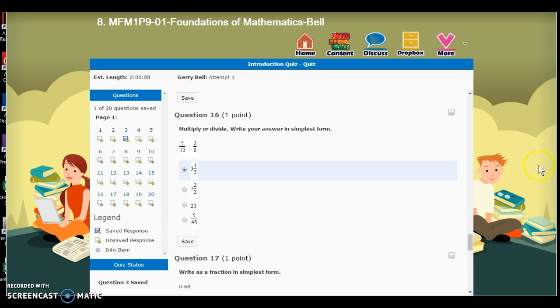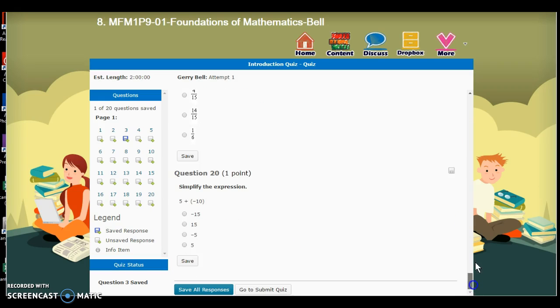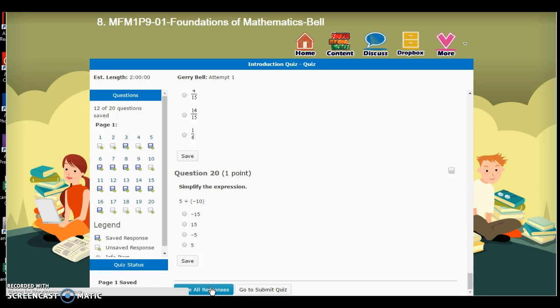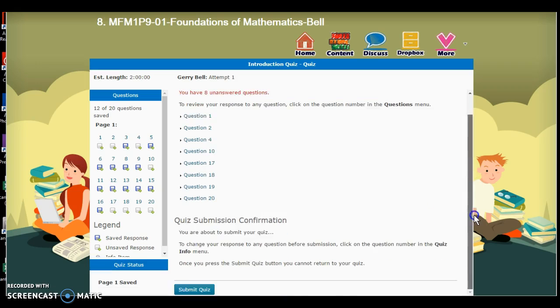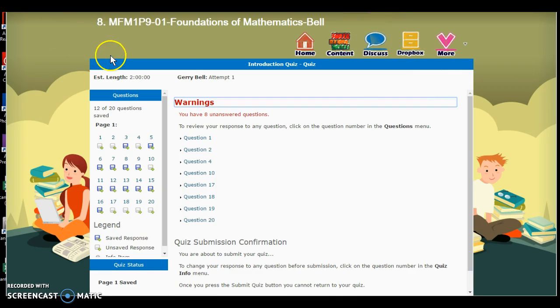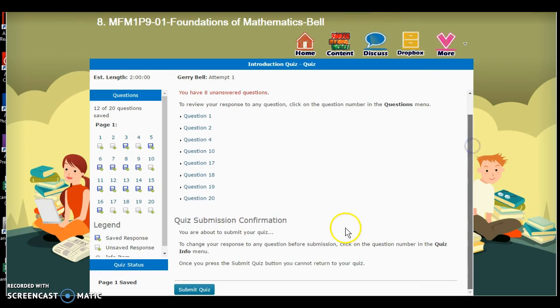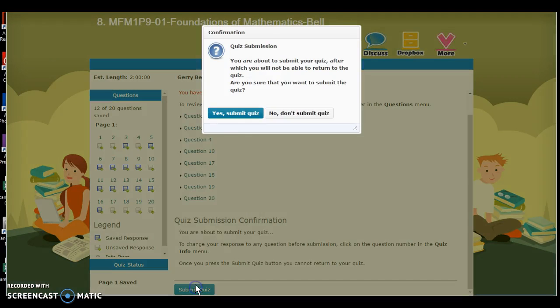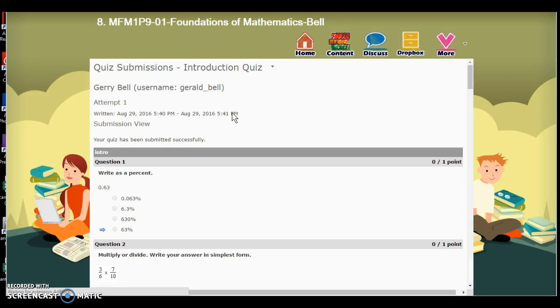Once you've got all those done, you go to save all responses. It's going to tell me I missed a few here. I go to submit quiz. Again, I missed a few. Well, that's fine just because I'm just demonstrating this quiz. Of course, every student is going to fill in every question when they get to it. Yes, I'm going to submit.